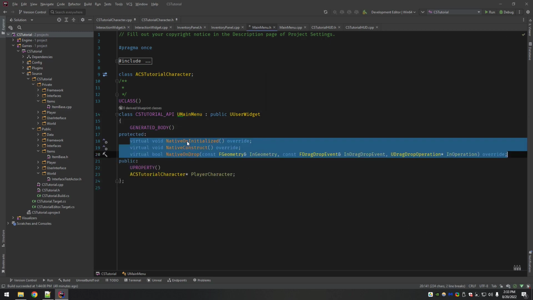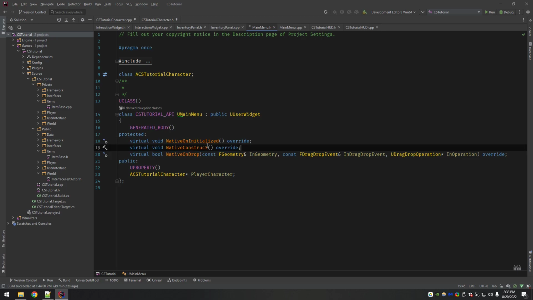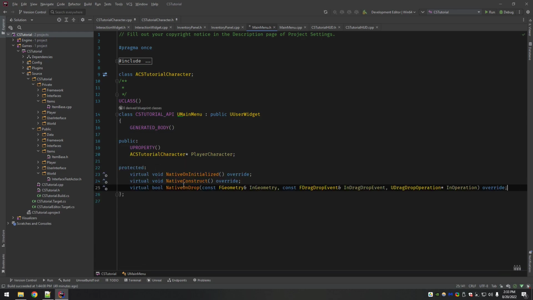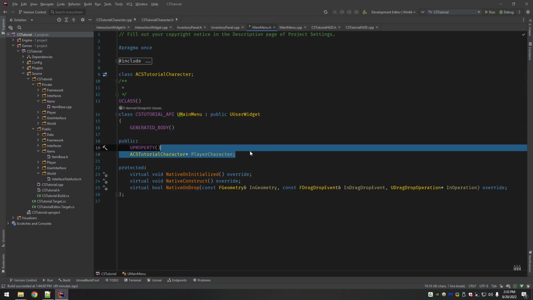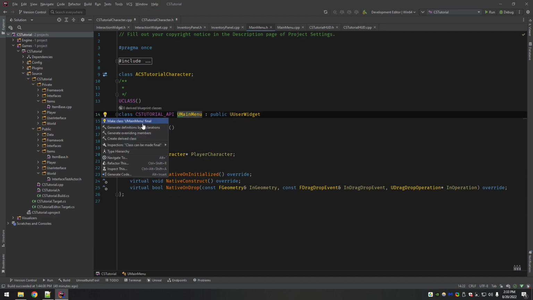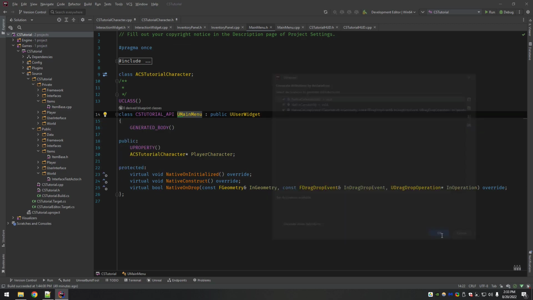Now these two are used kind of like constructors, which is named poorly. This one I usually view as the widget constructor. I think it runs first, then you have this one. Now the drop is pretty self-explanatory. When the widget detects a drop action, it will call this, and that's where we would access the player character and say drop item. So now I'm just going to generate the definitions for everything.